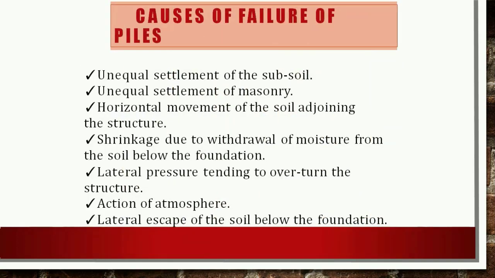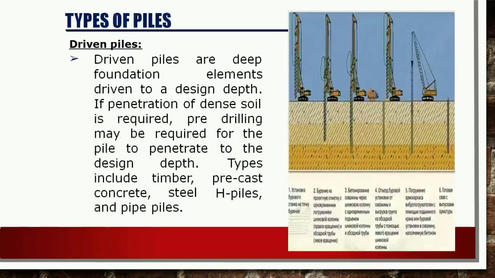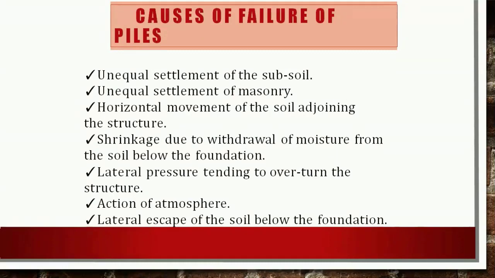So these are some causes of failure of piles. Unequal settlement of subsoil, then unequal settlement of masonry, then horizontal movement of the soil adjoining the structure, then shrinkage due to the withdrawal of moisture from the soil below the foundation, then lateral pressure tending to overturn the structure, then action of atmosphere, and lateral escape of soil below the foundation. So basically, in unequal settlement of subsoil, the subsoil may settle unequally due to different pressure at different portions, or due to unequal safe bearing capacity under different portions of a building.